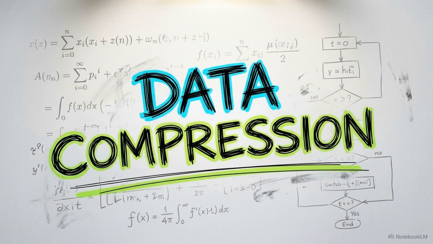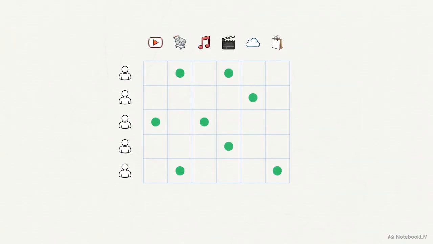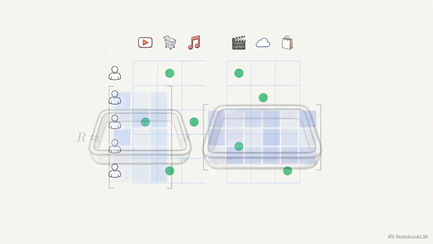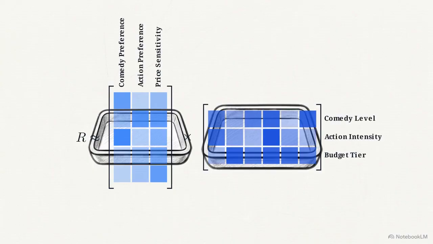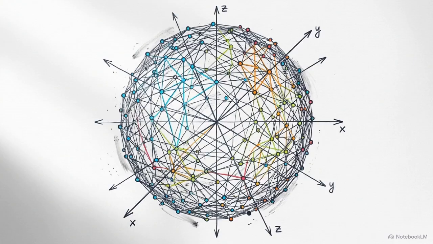To solve the empty grid problem, engineers use a technique called matrix factorization. Watch how the large, sparse matrix is processed. The algorithm decomposes the grid, compressing it into two smaller, densely packed matrices. Labels appearing here reveal latent factors, hidden characteristics like a preference for comedy or action that the AI learns without explicit programming. Modern systems powered by deep learning evolve this concept further by representing these latent factors as embeddings.